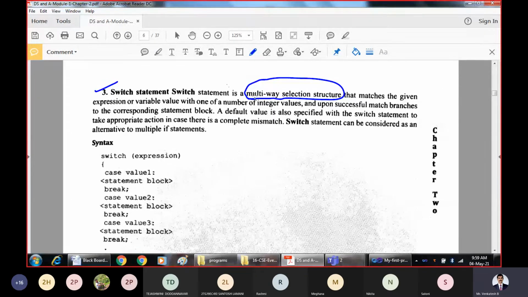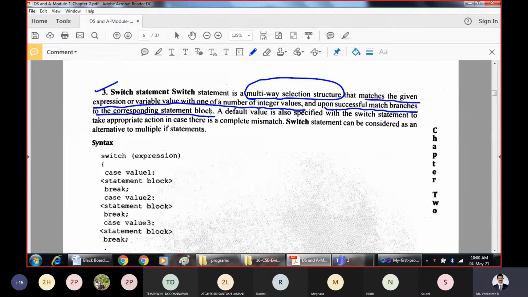If you want to avoid multiple if else statements, say you want to check 100 conditions, and if you write if else 100 times, it will be more troublesome. So to avoid that, we go for the switch statement. It is a multi-way selection structure that matches a given expression or variable value with one among a number of values, the integers present within the switch statement. And upon a successful match, it is going to branch to the corresponding statement block.